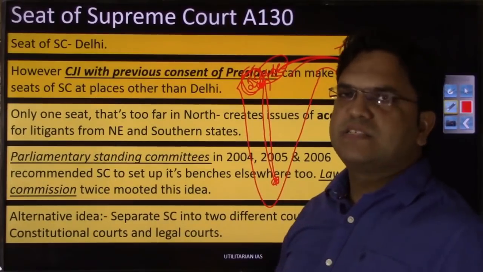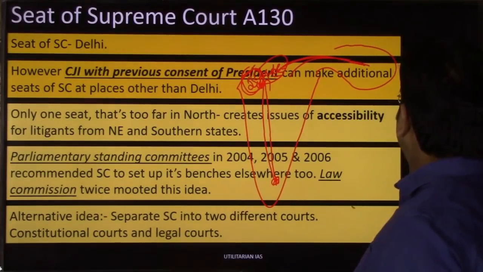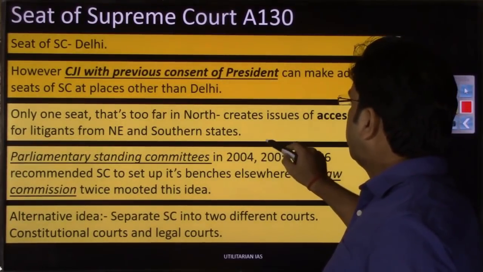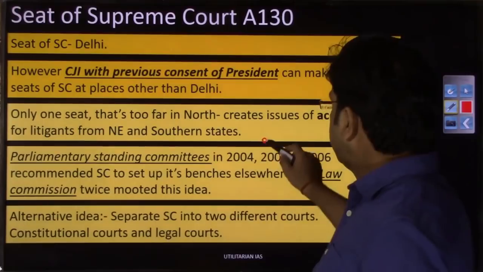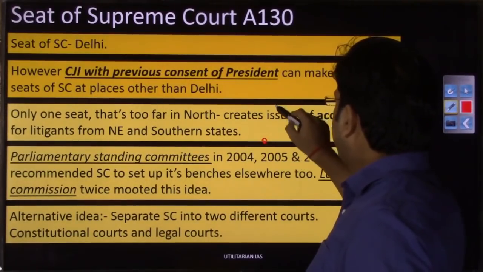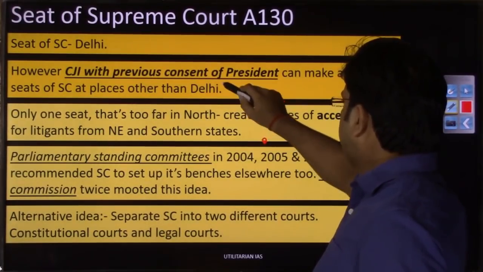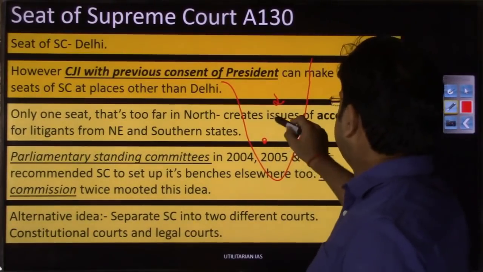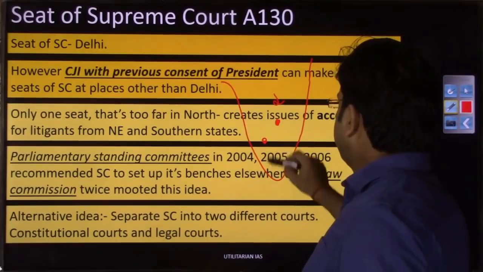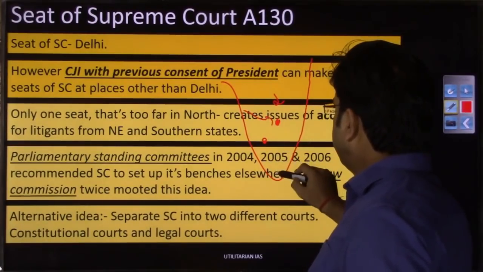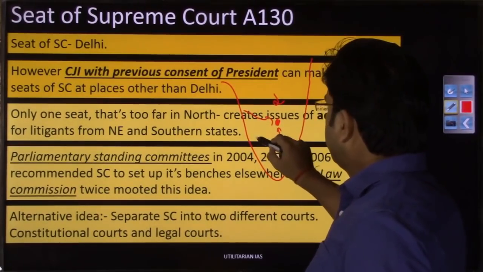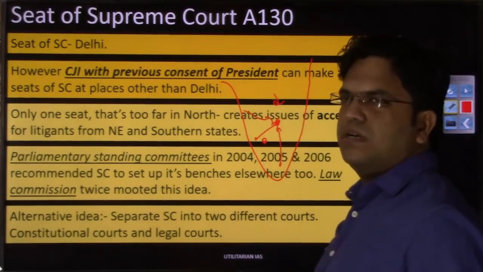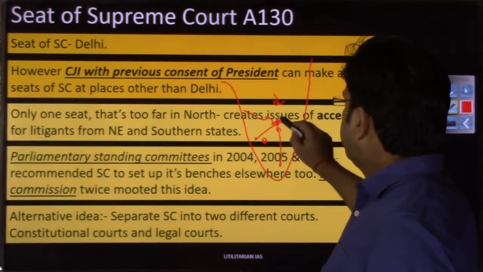And that's why there has been demand from the people, from NGOs, from various interest groups, that 2 or 3 regional benches, not Supreme Court benches, rather regional benches, be established, either in one part of South India you can locate. So you can take, suppose, Hyderabad, right? So this Hyderabad will be closer to Maharashtra as well, it will be closer to Chennai as well, it may be closer to Bengaluru as well, right? So you can establish one Supreme Court seat or regional bench here.